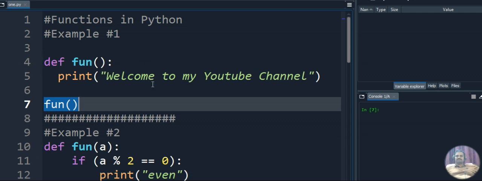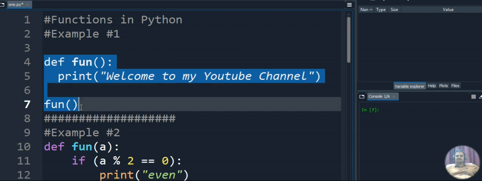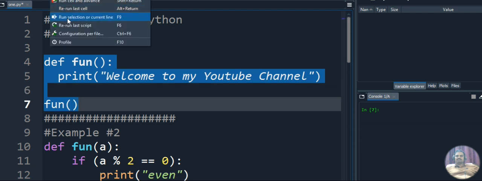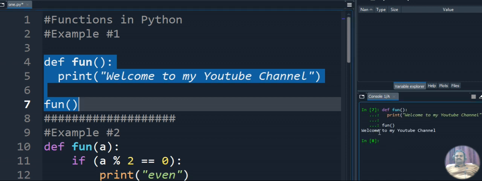In this first example you can understand how we are creating the function, how we are writing the statement inside the function, and how we are calling the function. These three things you are going to understand in my first example. I will execute my example so that you can understand how the execution happens for this particular code. I executed it, and here you can see the output: welcome to my YouTube channel. That is the output, because that is the only statement I gave inside the print, so that is displayed as output here.